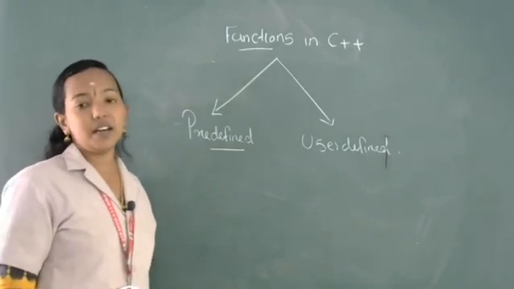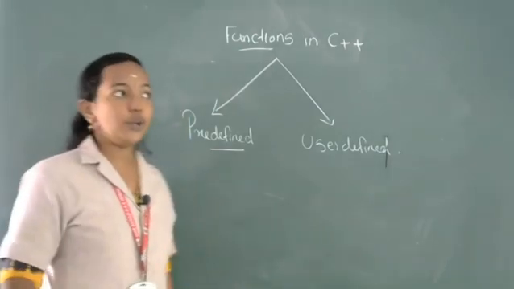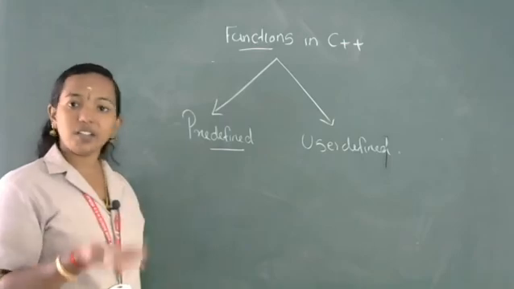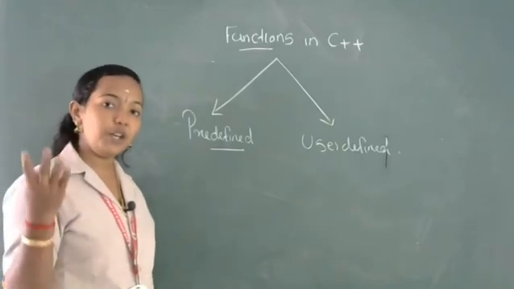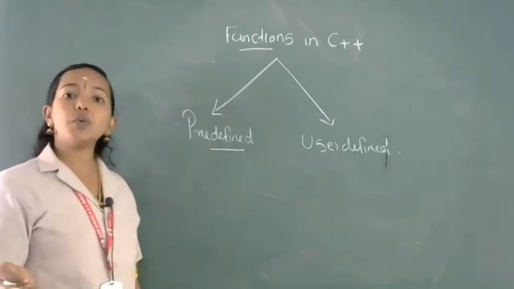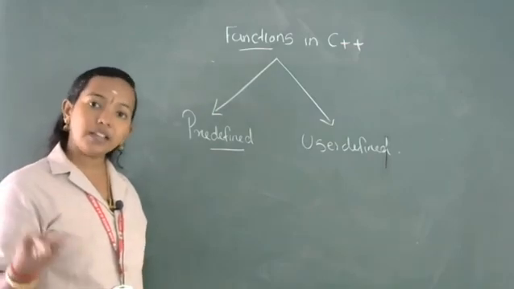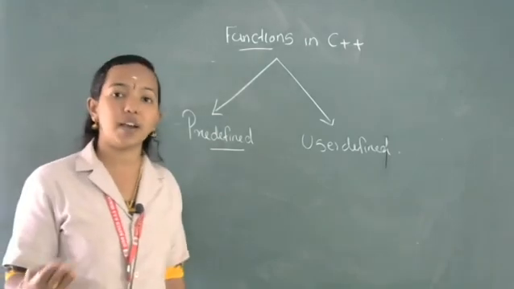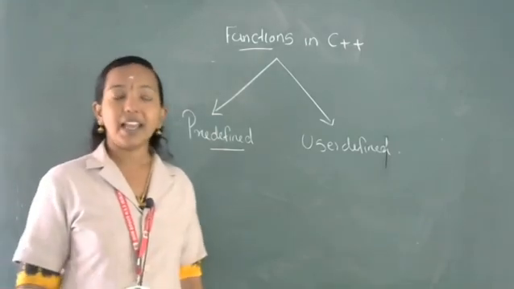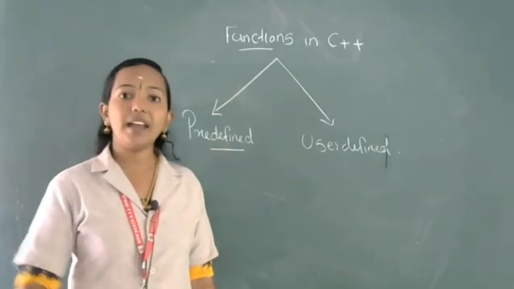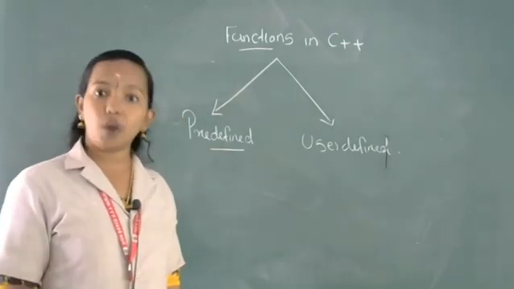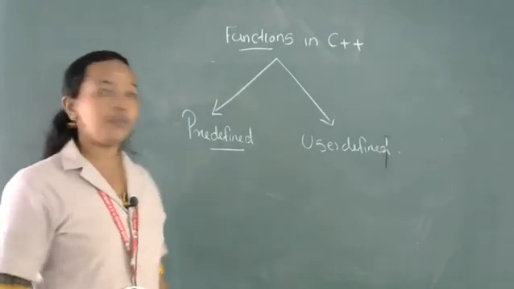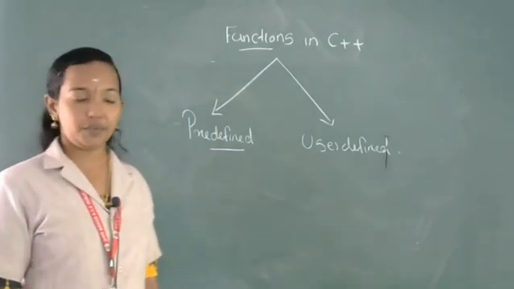Then the second one is user defined function. User defined function is, for example, a coffee machine. Okay, we take a coffee machine. In that coffee machine we can input 4 inputs. Then according to the user's choice, instead of 4 we can write 3. That means it is not predefined. According to the user's choice we are specifying. The add function is an example also. We can add integer numbers and also floating point numbers, all because of the user's choice. That kind of function is known as a user defined function.